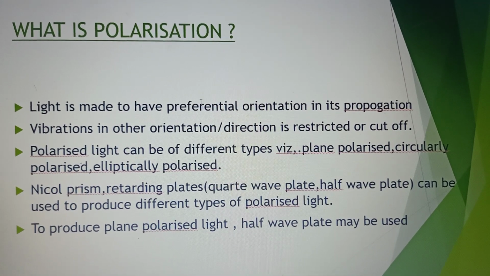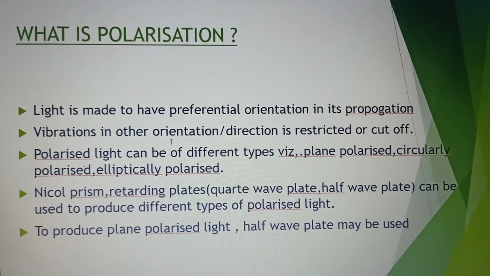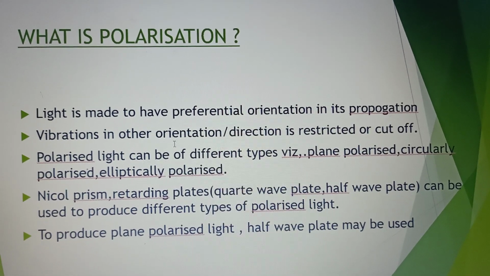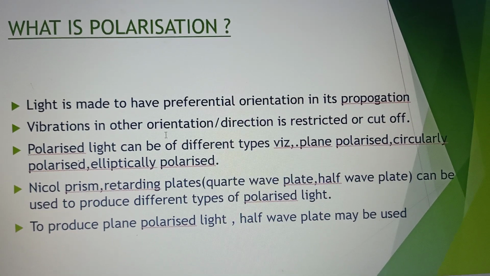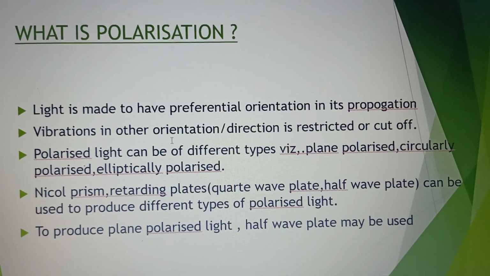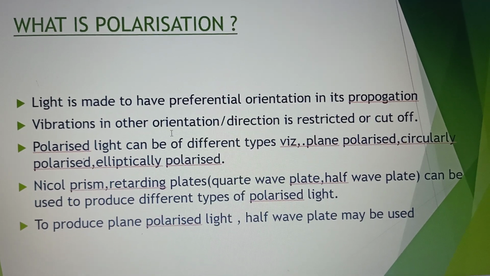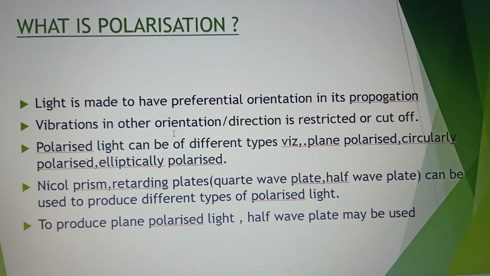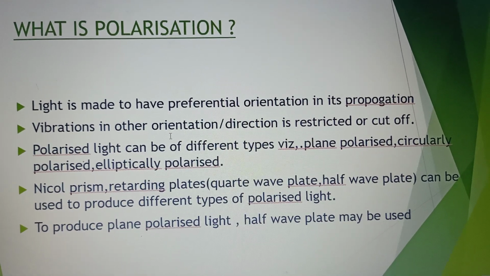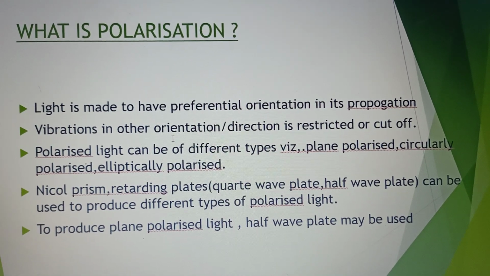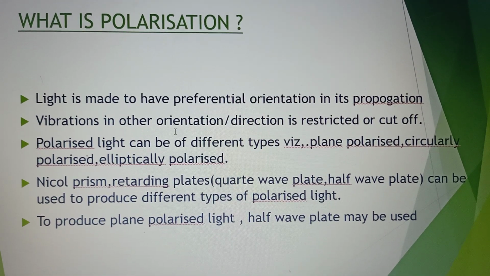The polarized light can be produced by various methods. Unpolarized light can be passed through some of the materials and you can get polarized light out of those materials. These polarized lights can be plane polarized, circularly polarized and elliptically polarized.